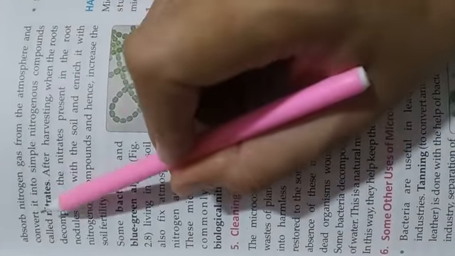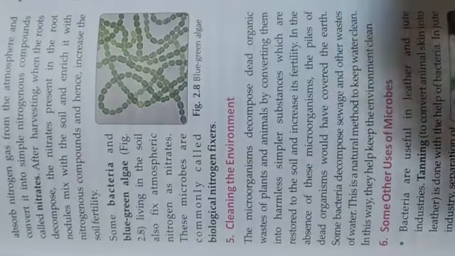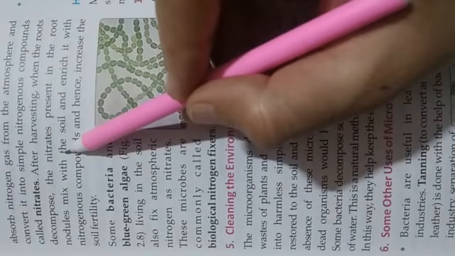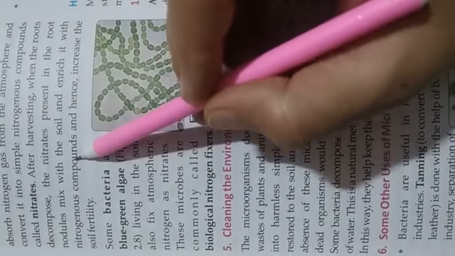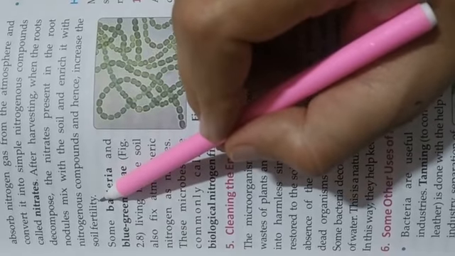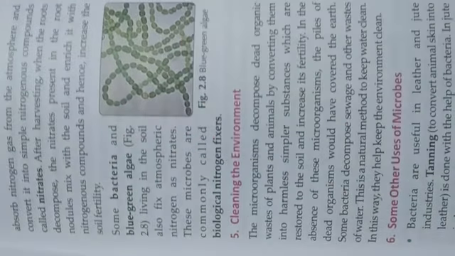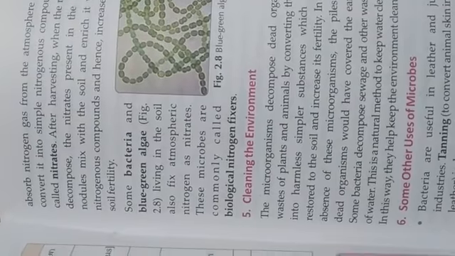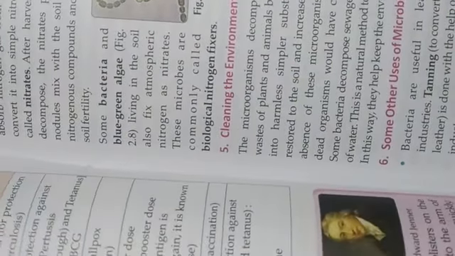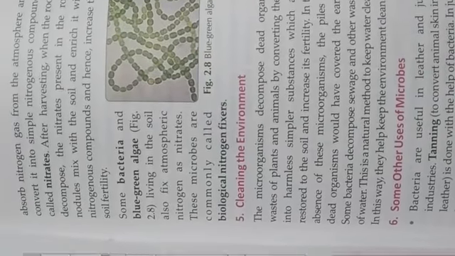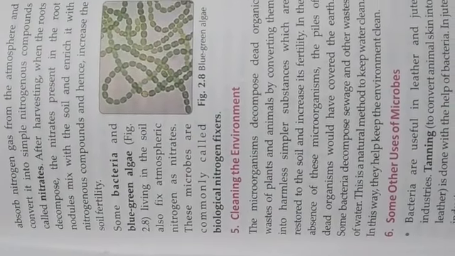Rhizobium bacteria absorb nitrogen gas from the atmosphere and convert it into a simple nitrogenous compound called nitrate. After harvesting, when the roots decompose, the nitrate present in the root nodules mixes with the soil and enriches it with nitrogen compounds, hence increasing soil fertility. That is how they are useful.